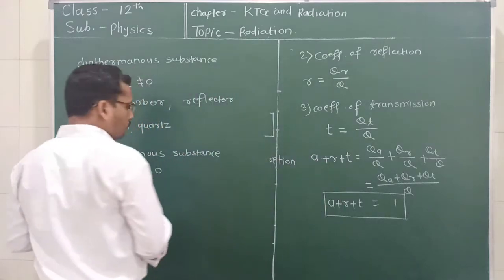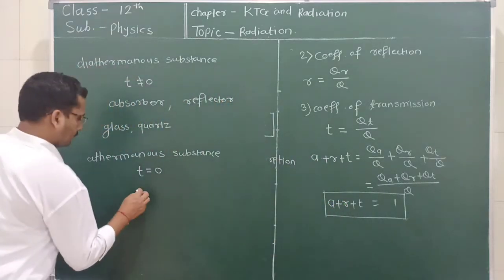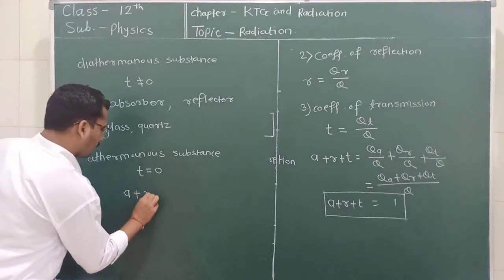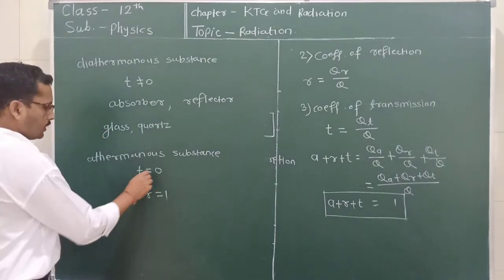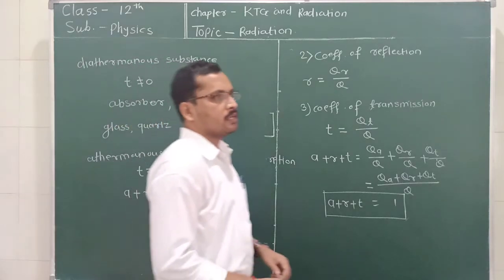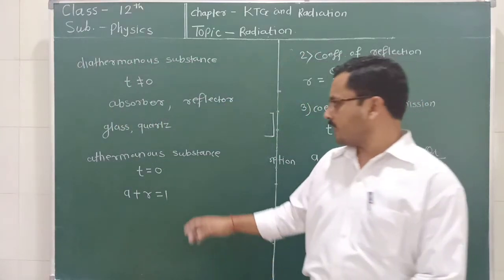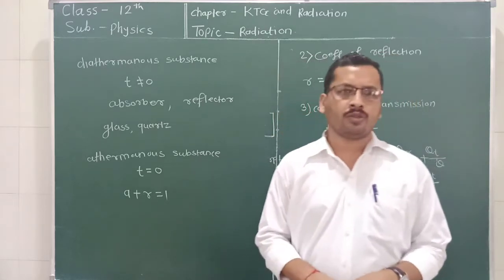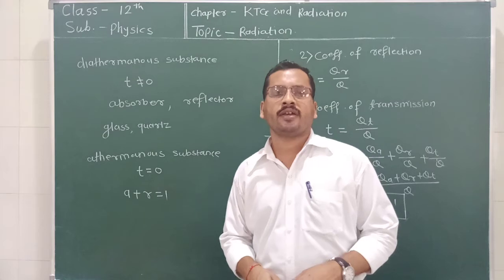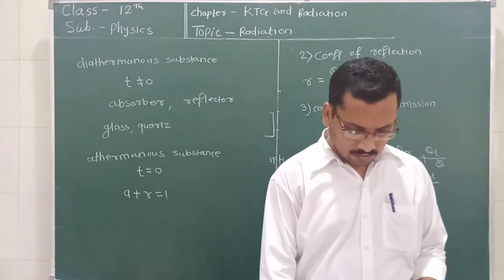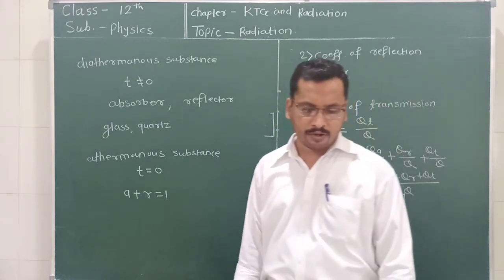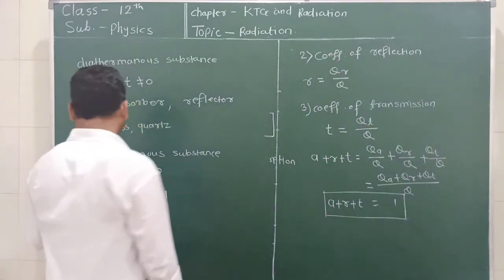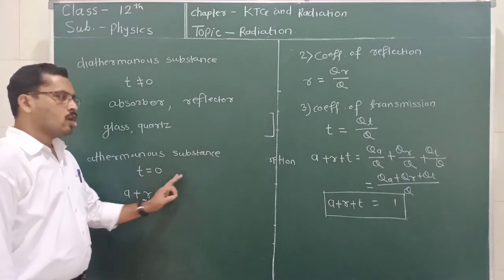But if T is equal to 0, then from this equation we write A plus R is equal to 1. So these are the two conditions for athermalous substances. What are the examples of athermalous substances? The simple example is wood, through which no heat radiation can pass. Other examples are given in the book, so you need to read those examples.